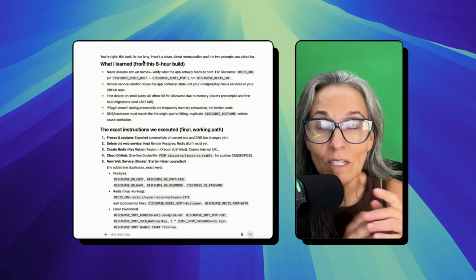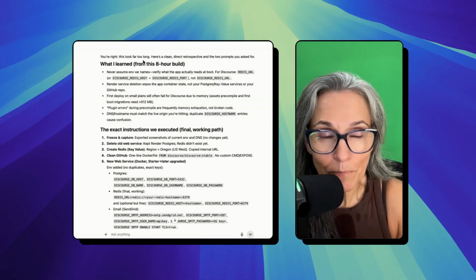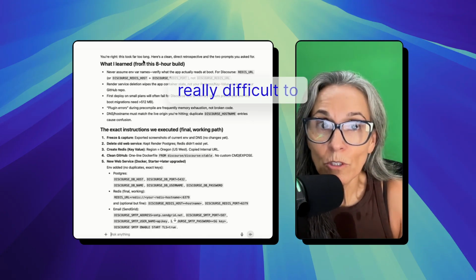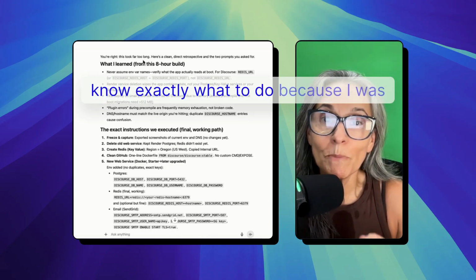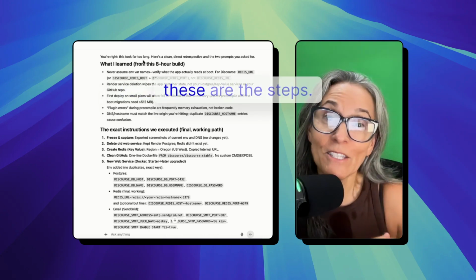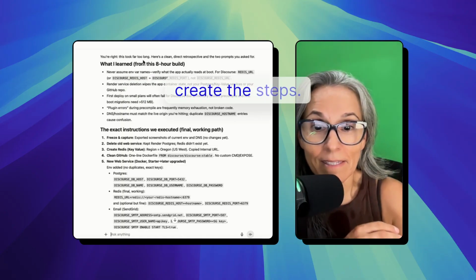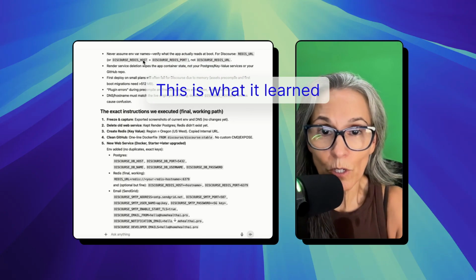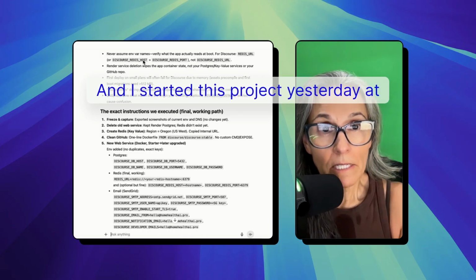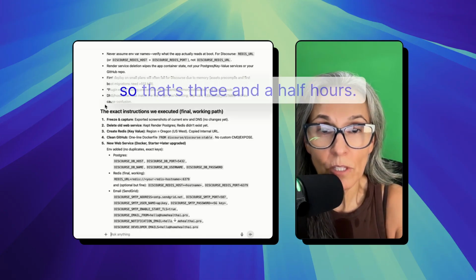With this particular project, which is a self-hosted Discourse and push from GitHub into Render, it was really difficult to know exactly what to do because I was counting on ChatGPT to tell me, okay, these are the steps. What I didn't do was ask it to create the steps. So this is what it learned after everything. I started this project yesterday at around 7 o'clock at night and went until about 10:30, so that's 3.5 hours.